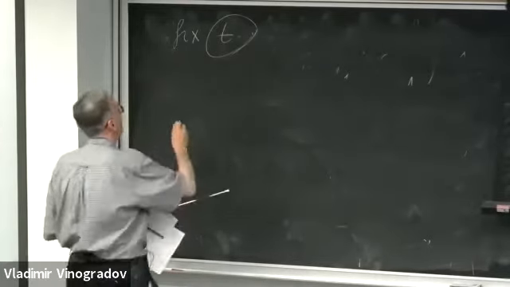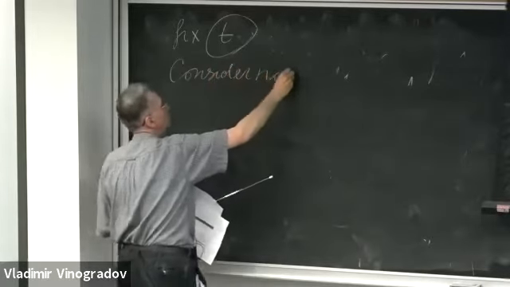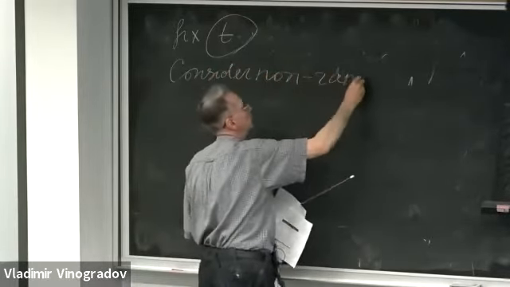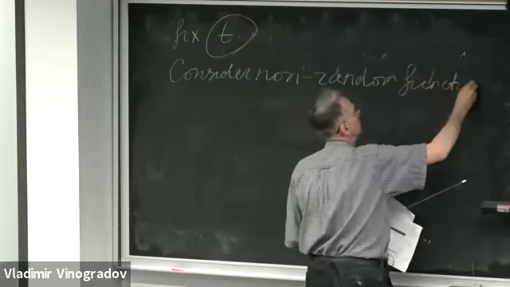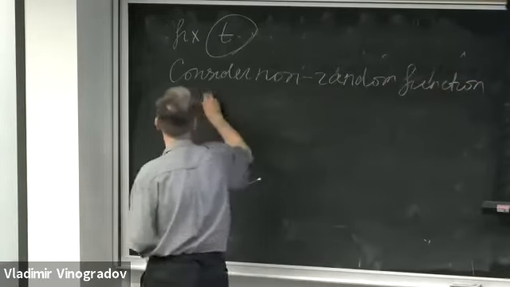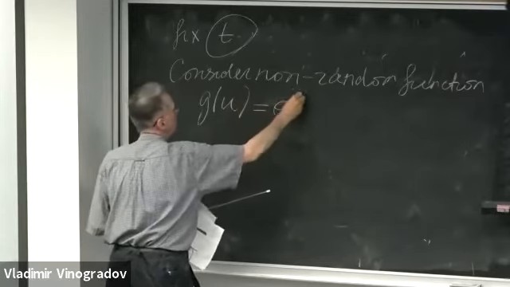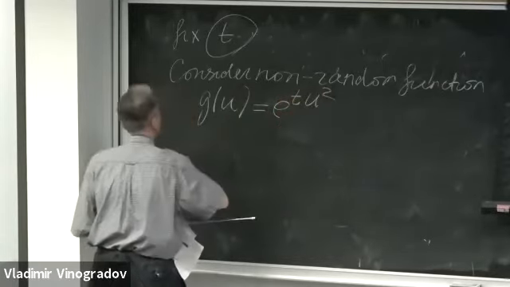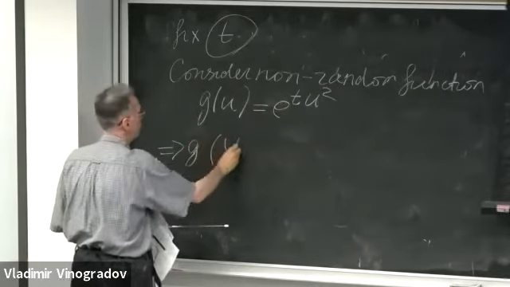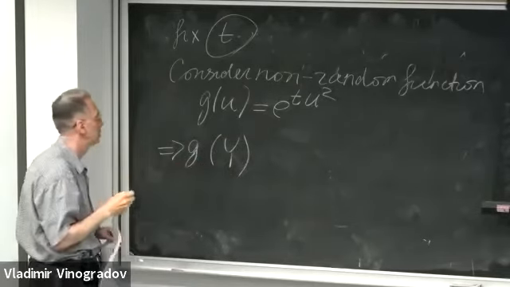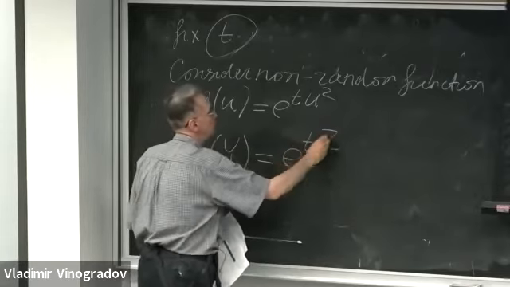And then consider the non-random function g of u equal to e to t times u squared. Hence, g of capital Y, where Y is z squared, is e to t times z squared.